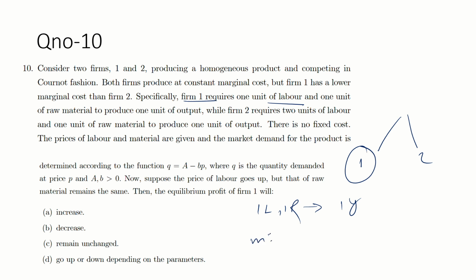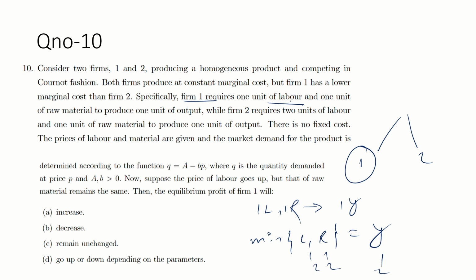So this is a min function, L, R equal to Y. Generalizing according to the given conditions, this is the min type of production function.